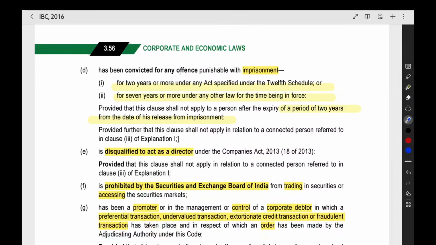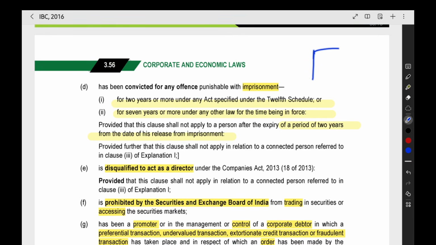Now the next thing: if the person is convicted of an offence with imprisonment for 2 years or more under any act specified in the 12th Schedule, a schedule that has a list of offences, then you are not eligible.